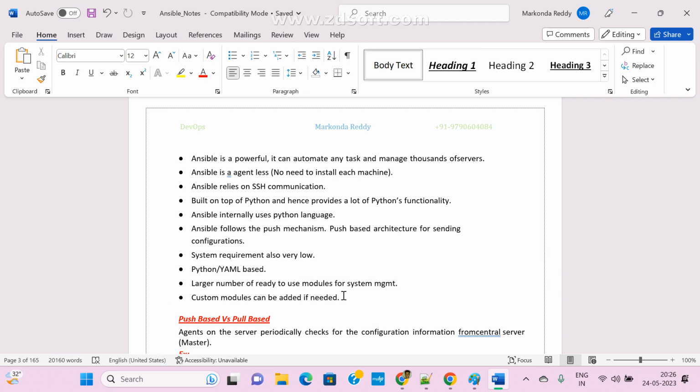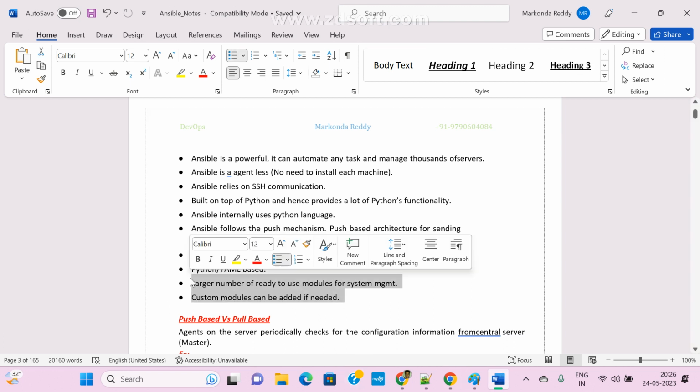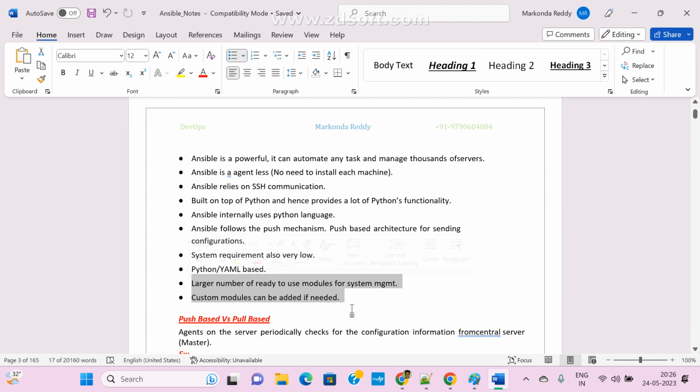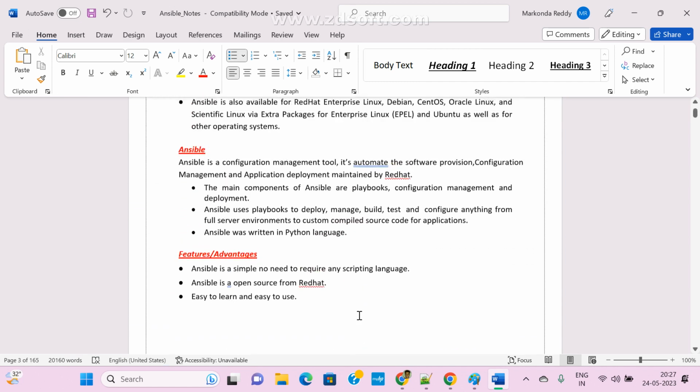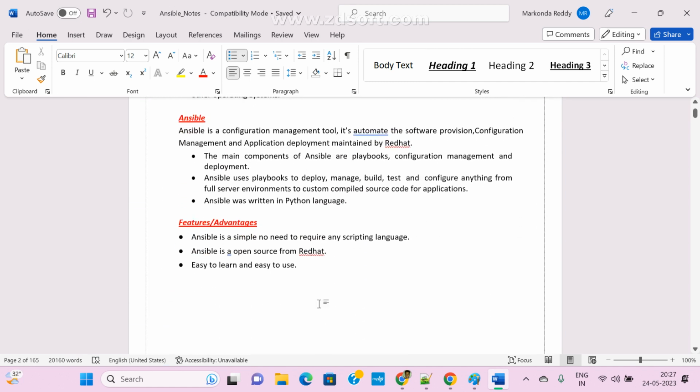We will use only a few modules. We are going to learn these modules over the next week, so we can easily understand what a module is, its purpose, and how to execute it. Also, custom modules can be added if needed. If you want your own module, we can implement it, and we can upgrade it also. So these are the main features of Ansible.